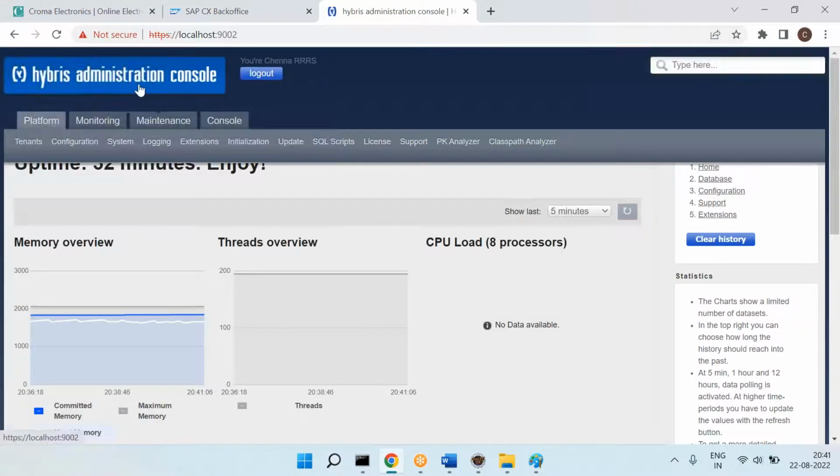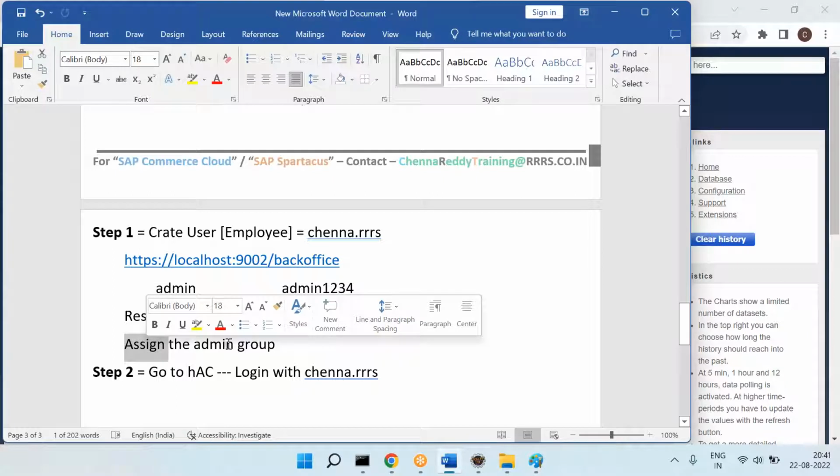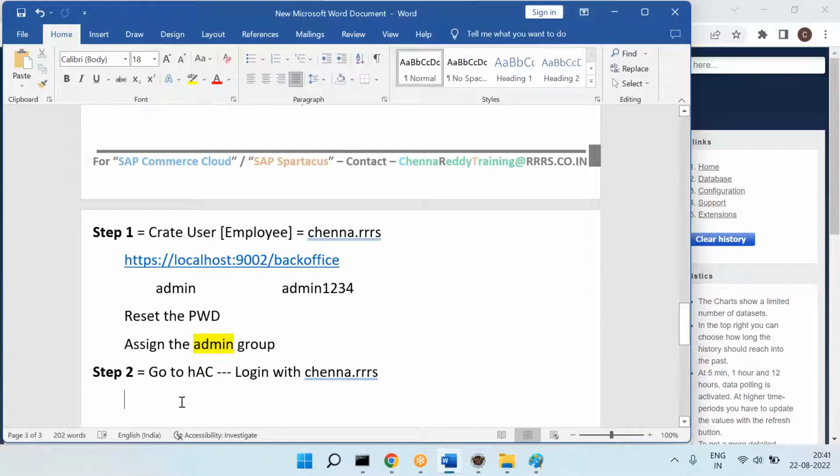Now you can see he has exactly all the options. That means he has all the options because we have assigned the admin role. So now ChennaReddyTraining has all the hAC options because he is assigned with the admin group or role.